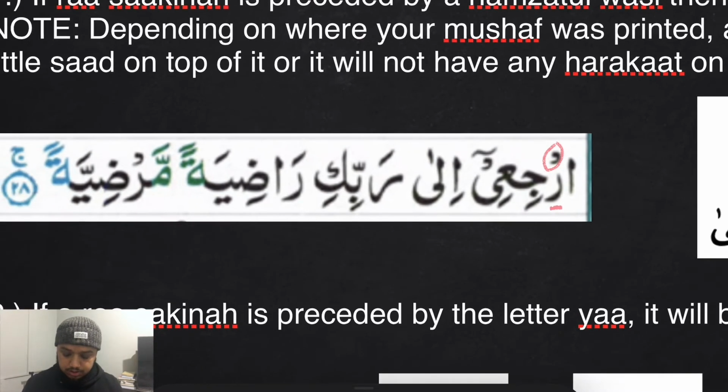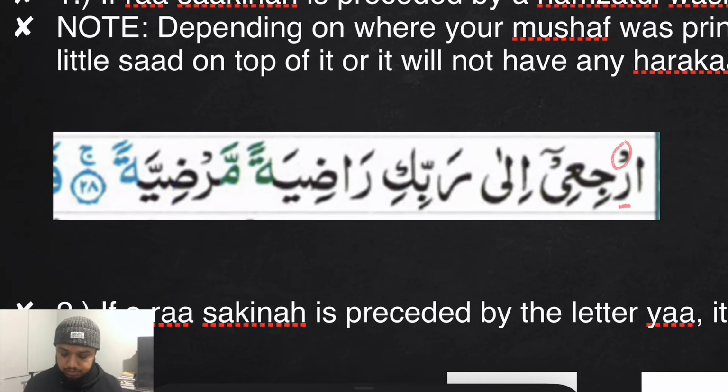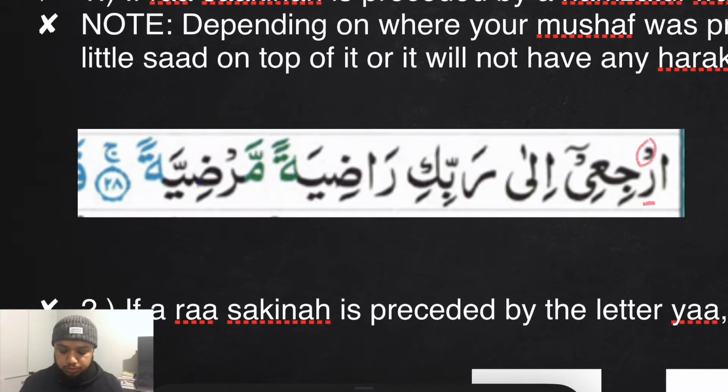So this is the example that I mentioned before from Surah Al-Fajr. It's ارجعي إلى ربك راضية مرضية.